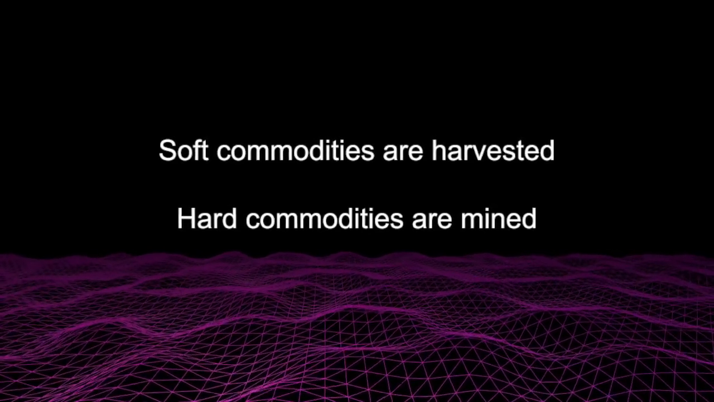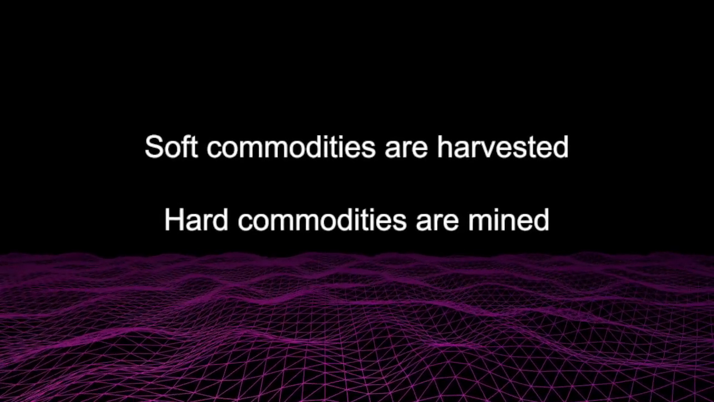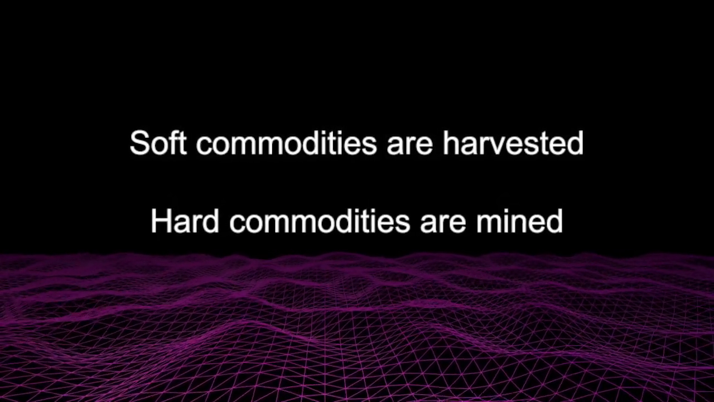Soft commodities are typically harvested, such as grains, rice, tea. Hard commodities are typically mined, such as gold, silver, oil, natural gases.